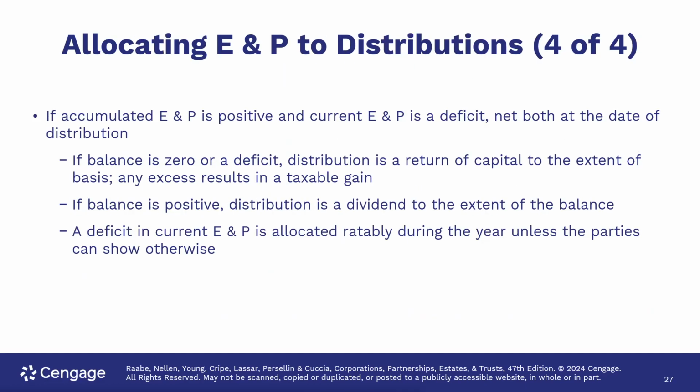If accumulated earnings and profits is positive and current earnings and profits is a deficit, net both at the date of the distribution. If the balance is zero or a deficit, the distribution is a return of capital to the extent of basis, and any excess results in a taxable gain. If the balance is positive, the distribution is a dividend to the extent of the balance. The deficit in current earnings and profits is allocated ratably during the year unless the parties can show otherwise.